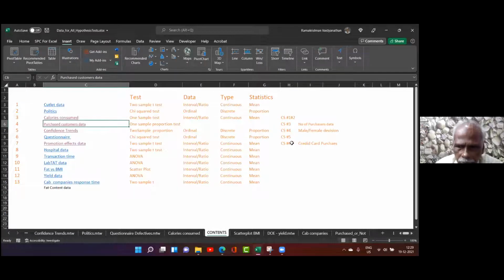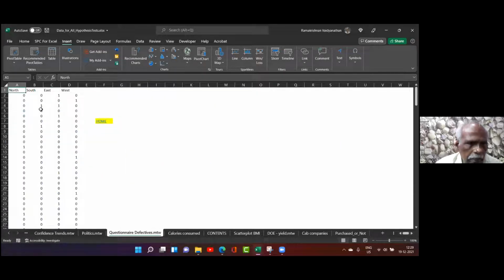Is there a chi-square test for this? Yeah, you will see this. See, north, south, east, west. That means if there is a defective, I'll mark it as 1. If there is no defective, I'll mark it as 0.